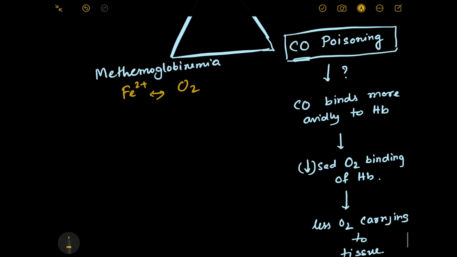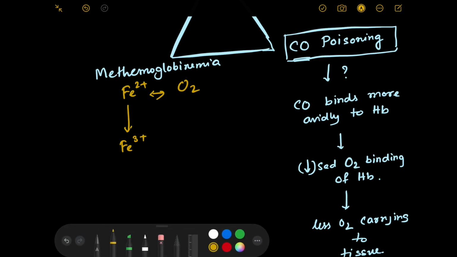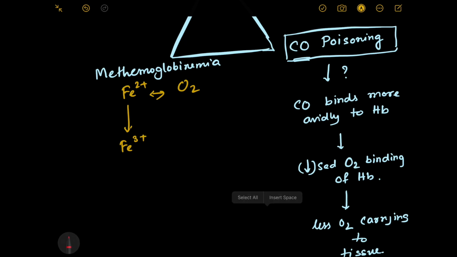Now in methemoglobinemia, what happens? This iron 2+ gets converted into iron 3+ ion. And what is the process? Yes, I know you people are very good in chemistry. This process is known as oxidation. If somehow your ferrous ion gets oxidized into ferric ion, then ferric ion could not bind with oxygen.